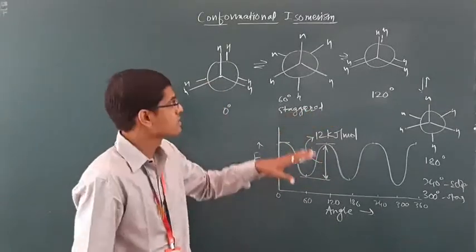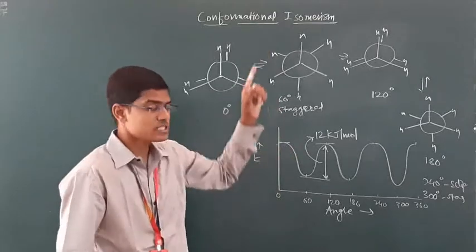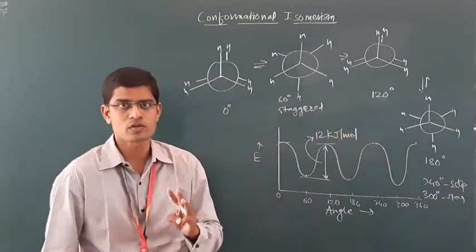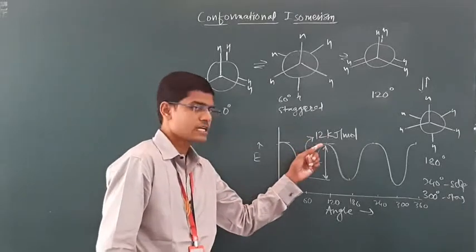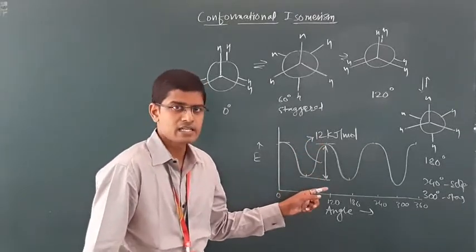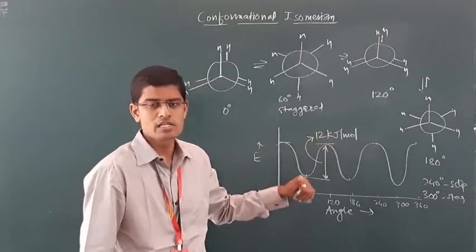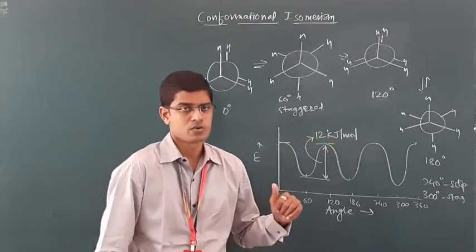Staggered is stable, eclipsed is energetic due to steric strain. And this is all about conformational isomerism in ethane, in which we have seen three types of conformational isomers. One is eclipsed, another is staggered, and between these eclipsed and staggered, all the conformers are called skewed isomers.